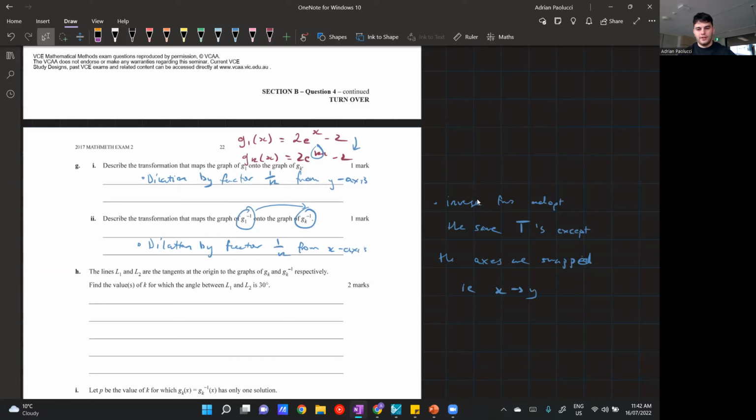i.e. x becomes y or y becomes x. Cool. Again, we could have done it the long way, but the long way takes longer and we want to save time. So that's why we do it this way. Any shortcut like that adds up.